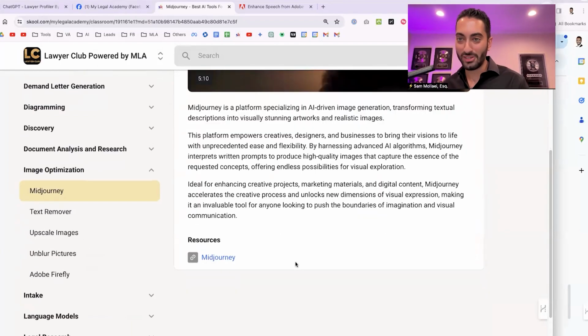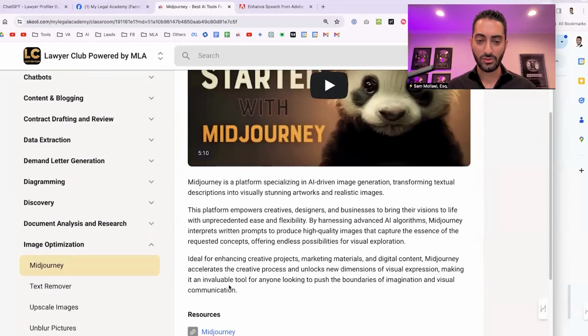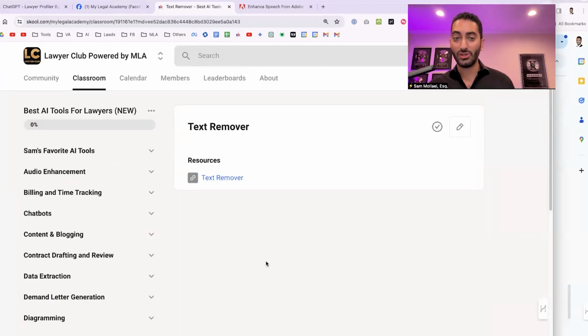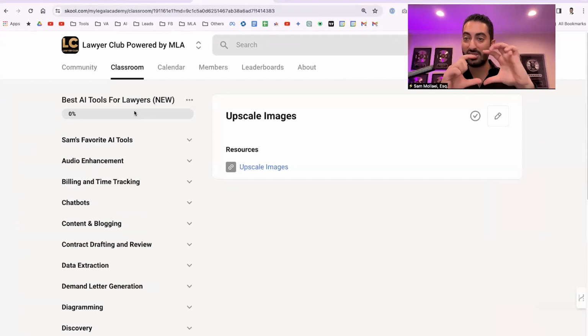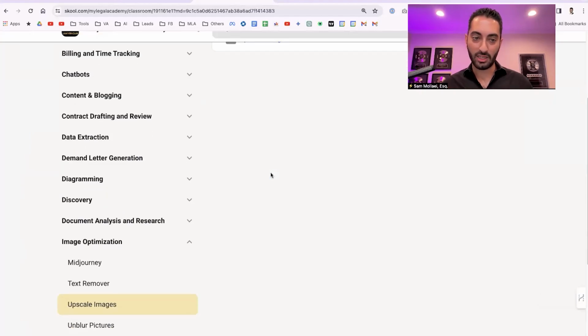And as I said, the third part is it's just fun to be able to be a little creative and come up with these unique settings and unique images. So that is the right tool for it. There's also a text remover. If you want to remove text from a certain image, you can use that tool. Upscaling images: if you have a small image you would like to make much bigger with good pixels, it's called upscaling. That's how you're able to do that.